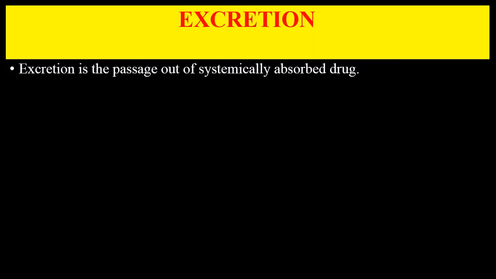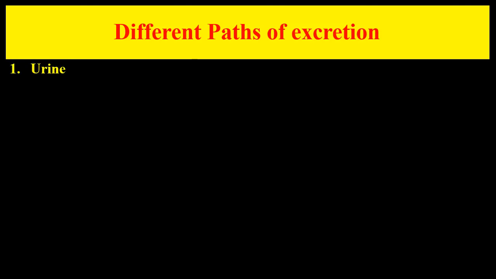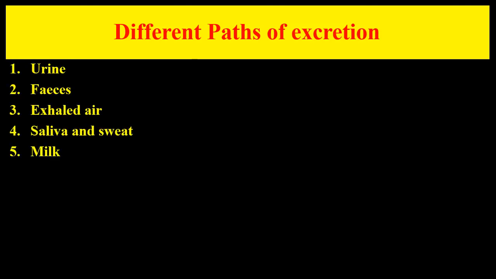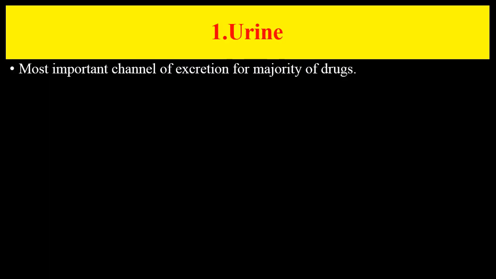So excretion, what is excretion? How is it defined? It is the passage out of systemically absorbed drug, or the removing of the drug from the blood. Different paths of excretion: urine, the most important path; feces, exhalation, saliva, sweat and milk are other minor paths. So urine is the most important channel of excretion of the majority of drugs.